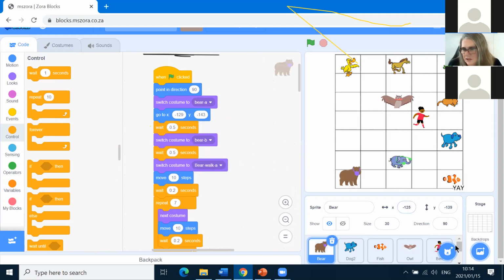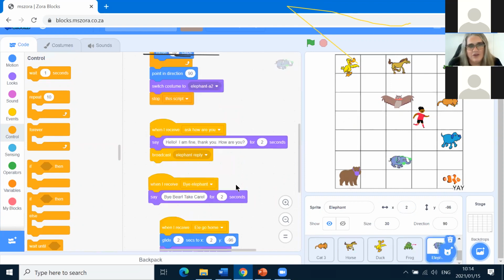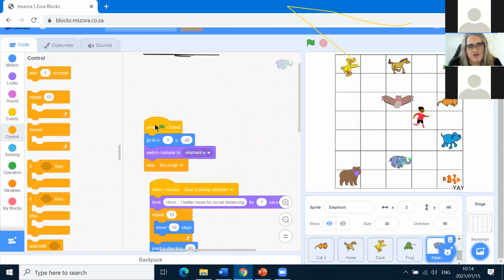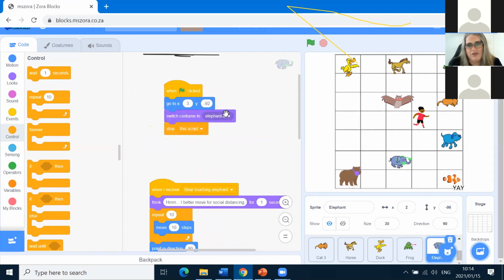For elephant, did we make sure that elephant was in the right place before we started? Let's have a look. Yes, we did. We made sure elephant was in the right place and facing and doing everything correct. And I even put a stop the script there because I was being really good. I put a stop the script. We must put stop the script with all our scripts.